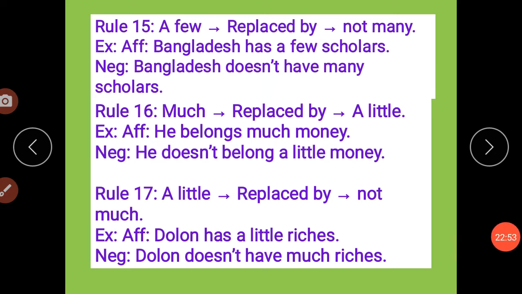Clear, students? Always remember one very important thing. While we are doing replacement or interchanging affirmative sentences into negative and negative sentences into affirmative, a few rules have to be followed thoroughly, or else a very silly mistake will give the wrong answer.